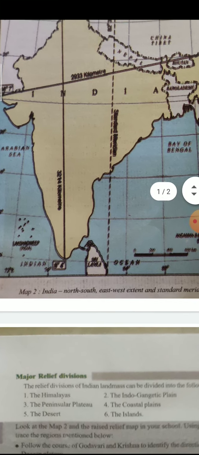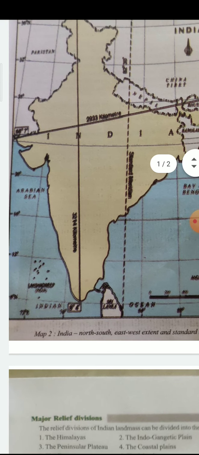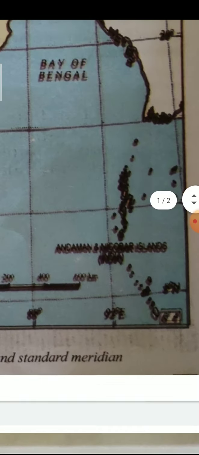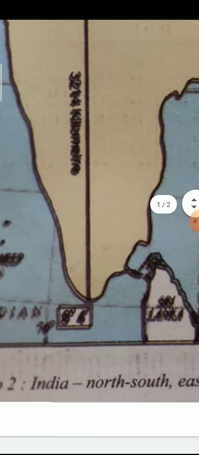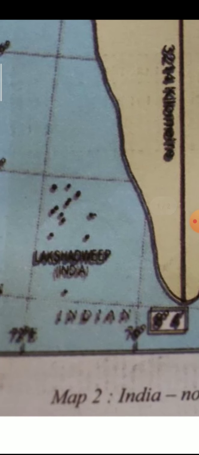Islands means we have them in the east in the Bay of Bengal and in the west in the Arabian Sea. We have two types of islands. In the Bay of Bengal we have the Andaman and Nicobar Islands. And in the west part of India, that is in the Arabian Sea, we have the Lakshadweep.